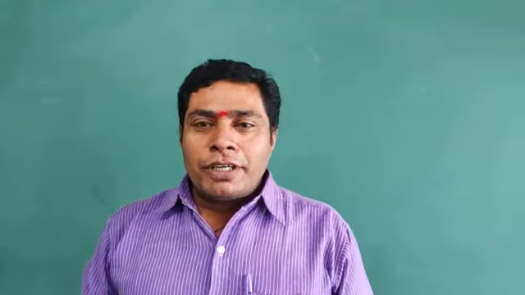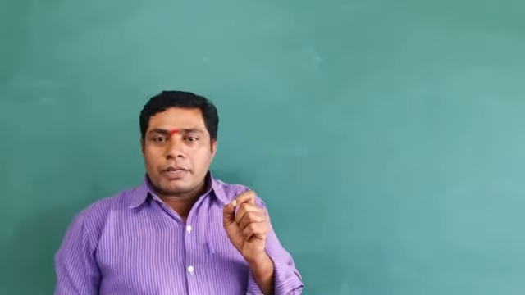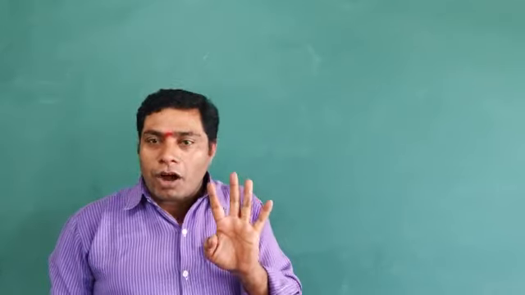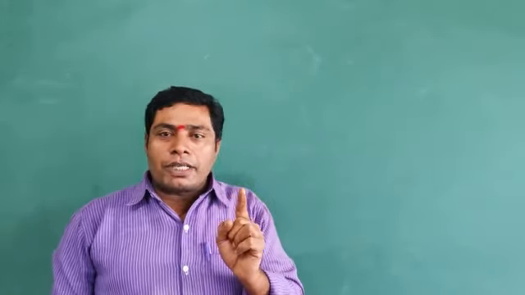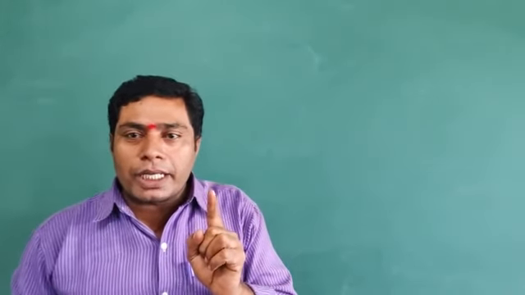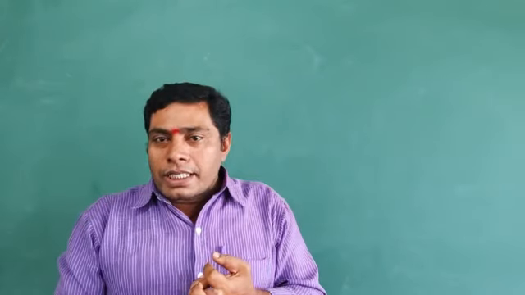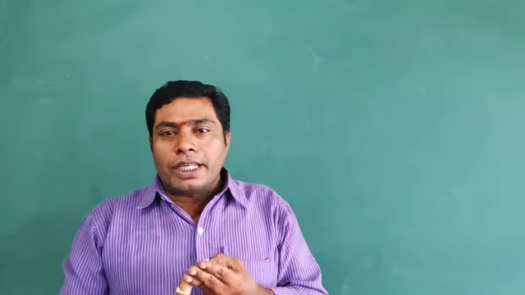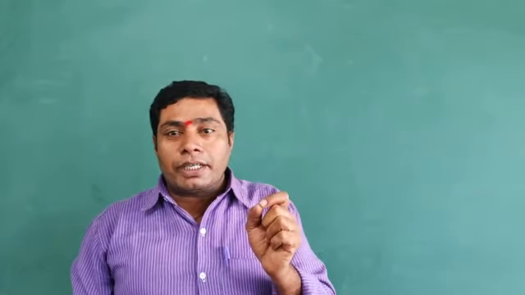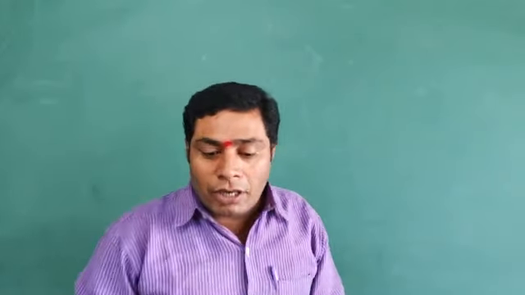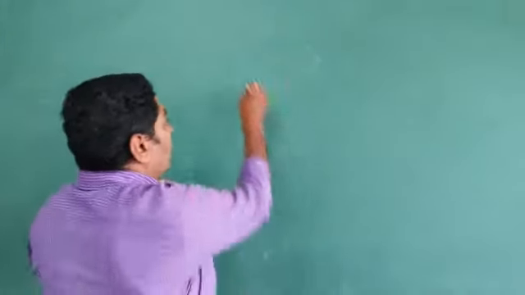In this session we are going to discuss one of the topics of the ecosystem. The ecosystem has four aspects or components, already we know in the previous classes. The first component is productivity. The second is known as decomposition. The third is energy flow. In the previous classes we completed productivity and decomposition. And the third aspect of the ecosystem is energy flow.